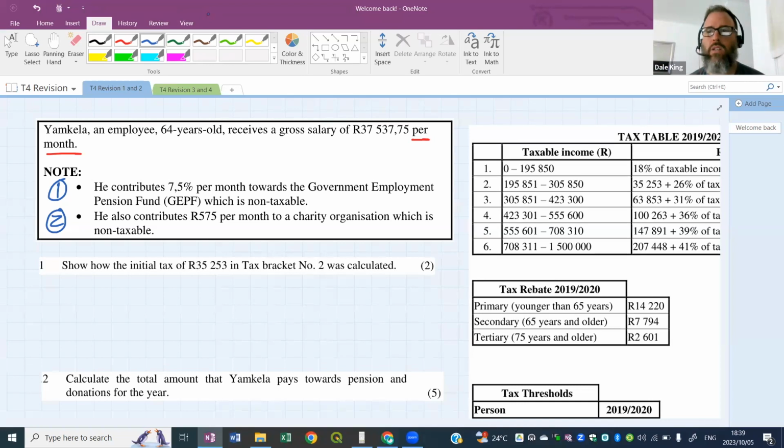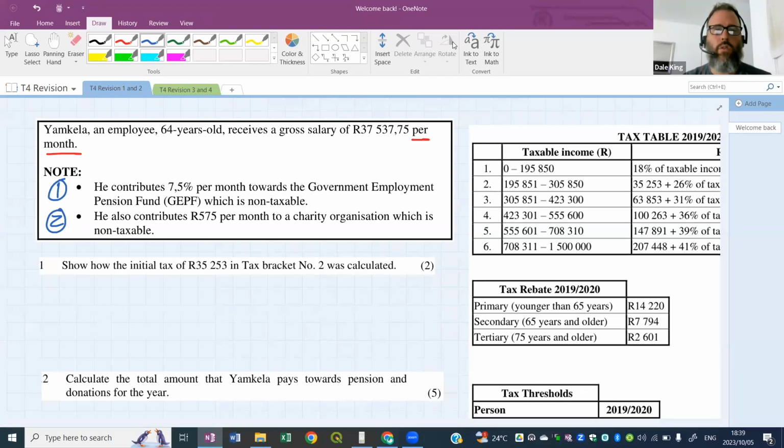No, there has to be a registered, vetted charity that the government knows about. If you give money to a charity, you don't have to pay tax on that. So pension, medical aid, and donations to charities are non-taxable. You don't have to pay tax on those values.